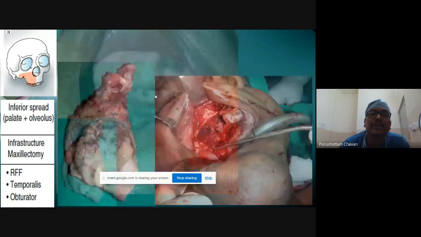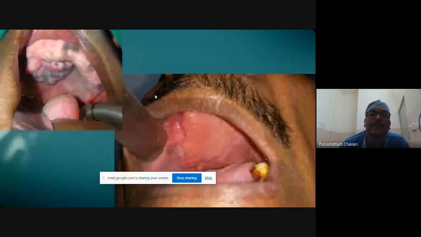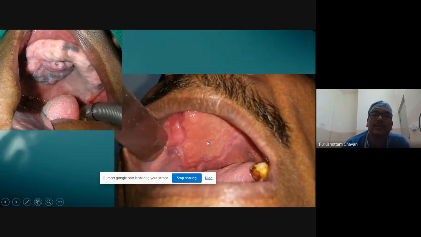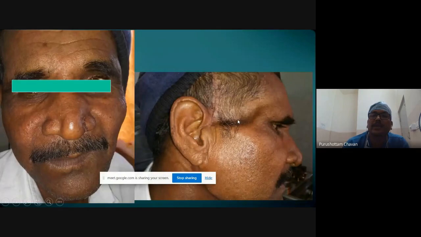So what we did, we used the temporalis muscle, and we could cover the defect with that muscle, and this is how it healed over a period of time. He had a stepladder deformity here, which he could hide without our advice with a cap. He started putting on a cap and covering this. Otherwise, there was no scar and nothing over the face, and mouth opening and his food habits were all managed.